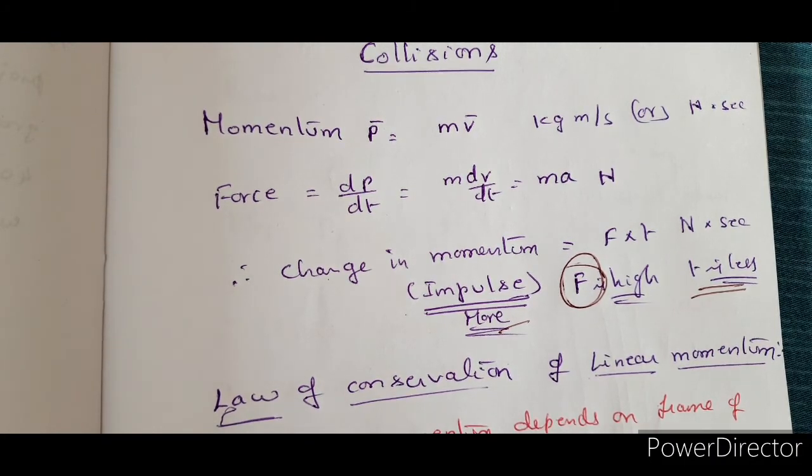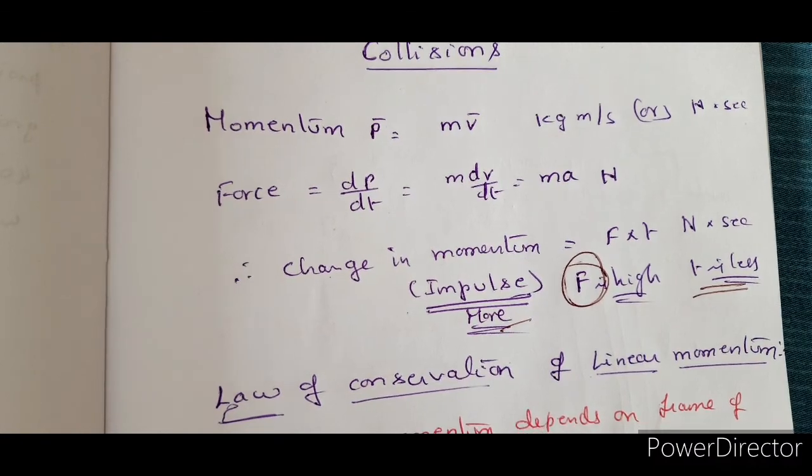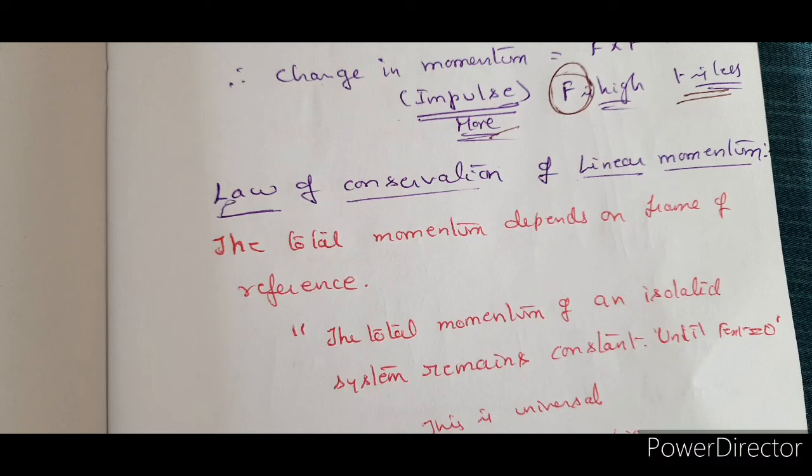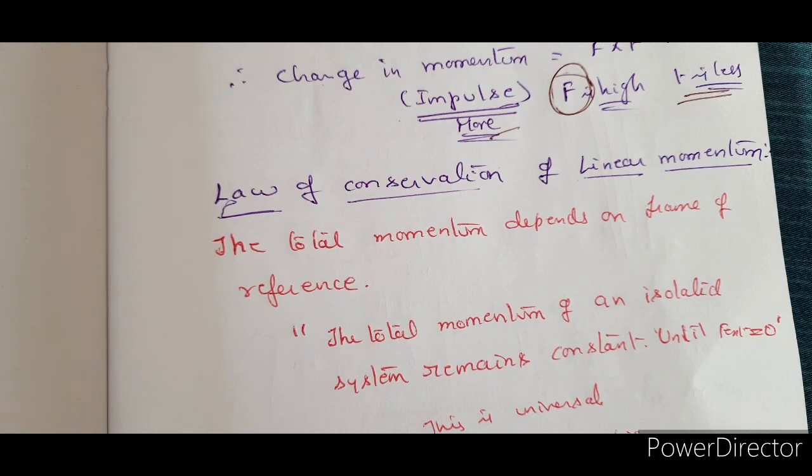And here we go with law of conservation of linear momentum. Yes, the total momentum depends on frame of reference. This is what you have to remember because we are now relating collisions with the center of mass, right? So with respect to the frame of reference or with respect to the observer, we talk about law of conservation of linear momentum. Here the total momentum depends on that observer or the frame of reference.